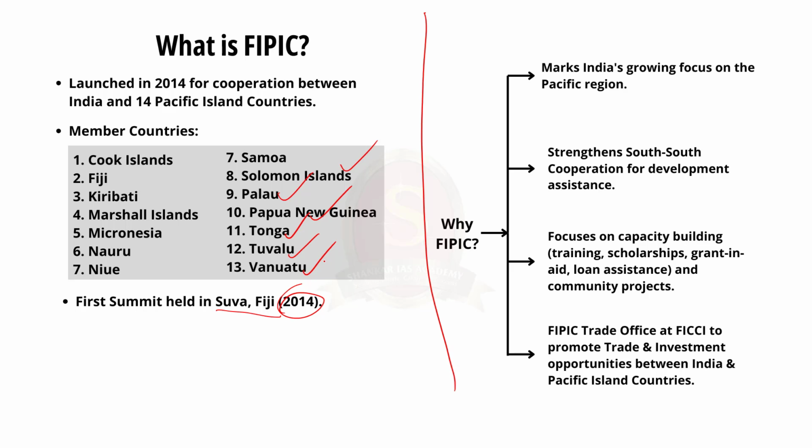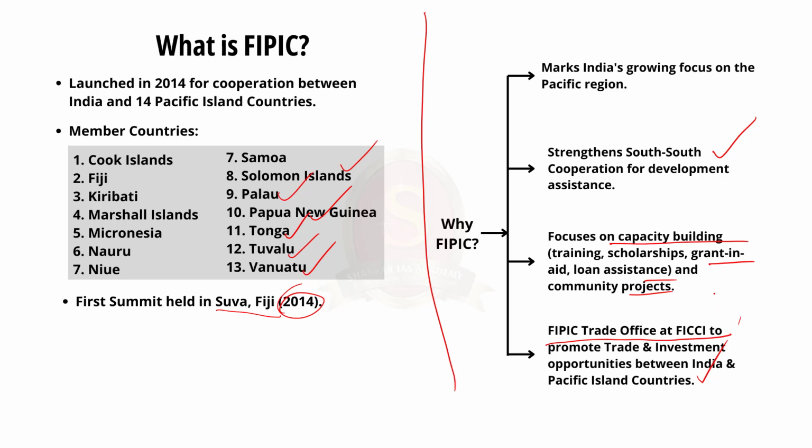The FIPIC initiative marks a serious effort to expand India's engagement in the Pacific region. A major part of India's engagement with this region is through development assistance under South-South cooperation, mainly in capacity building. Capacity building is nothing but training, scholarship, grant and aid and loan assistance, and they provide community development projects. In 2015, the FIPIC Trade Office at the Federation of Indian Chambers of Commerce and Industry, FICCI, was announced to promote trade and investment opportunities between India and Pacific Island countries.